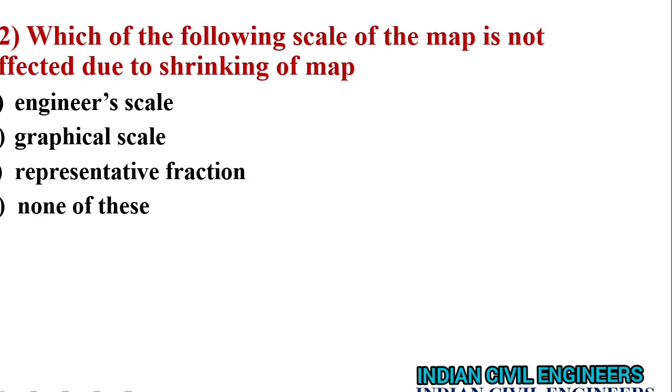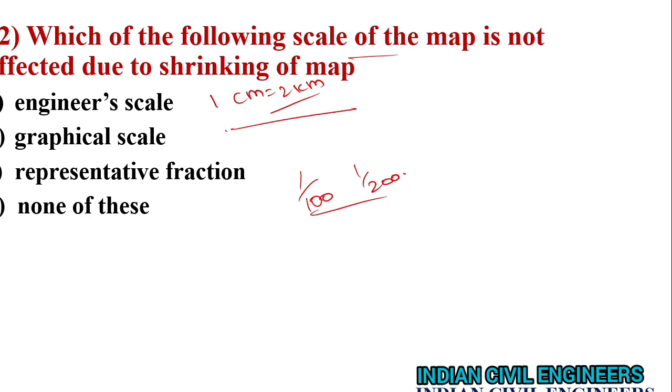Which of the following scale of the map is not affected due to shrinkage of map? Okay, a representative fraction is, we already seen this, is like this. Okay, engineer scale, and in graphical scale it's kind of a ruler of measurements attached with the map itself in a graphical format.